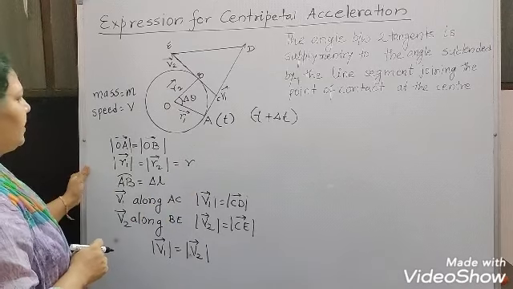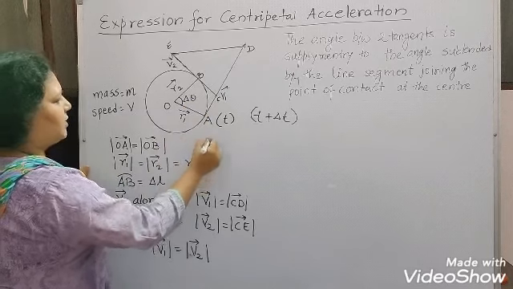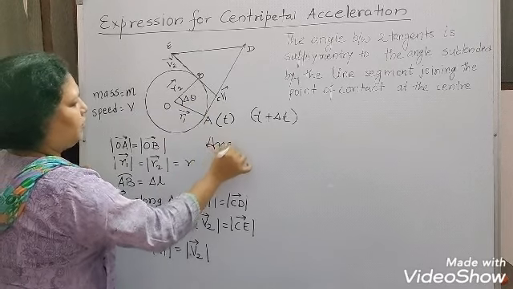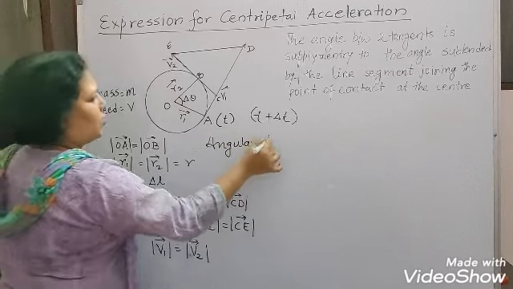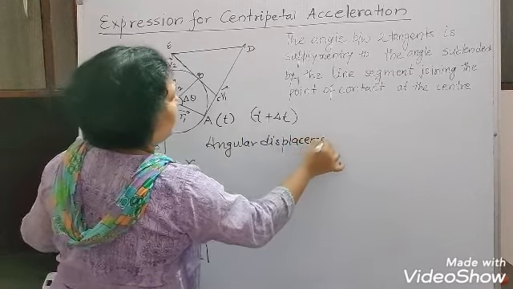Now the angular displacement is equal to del theta.